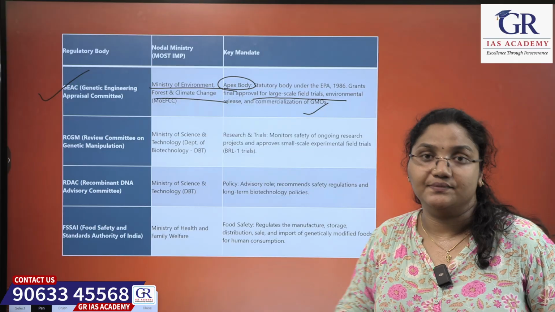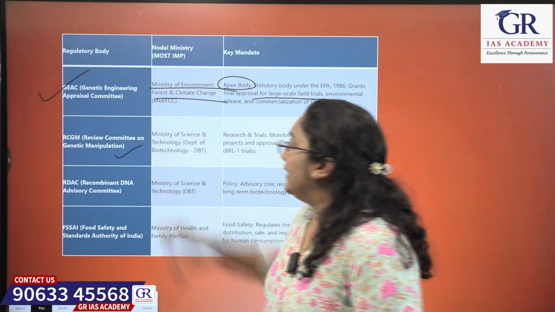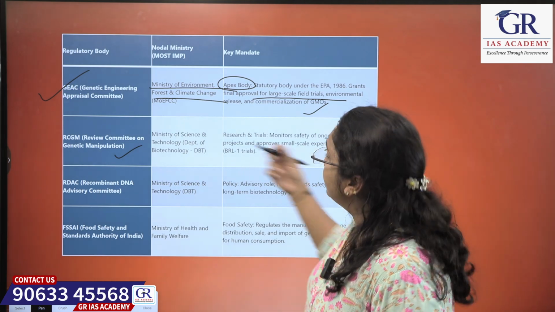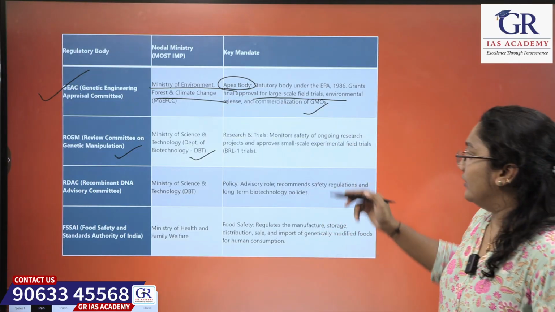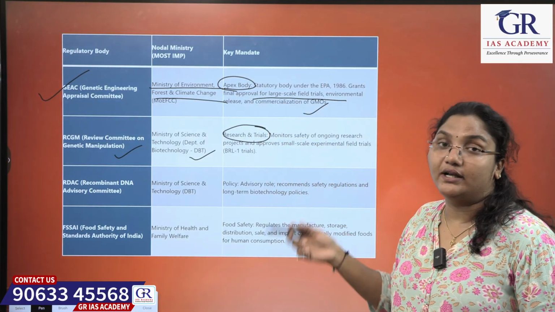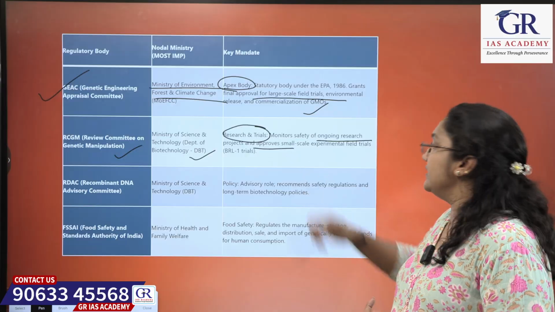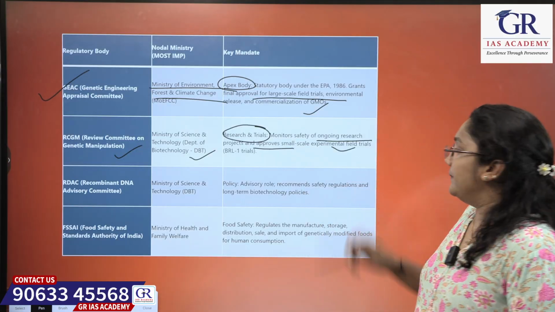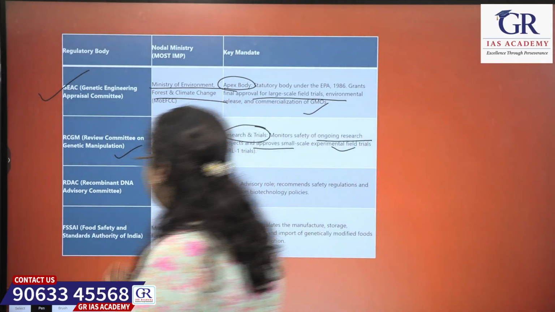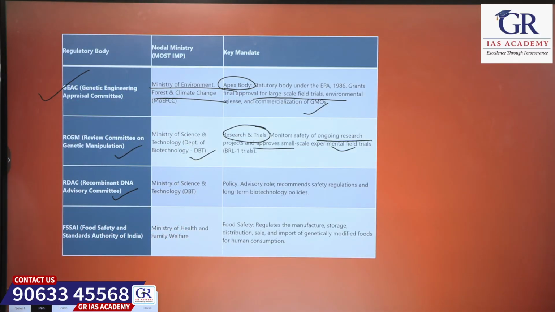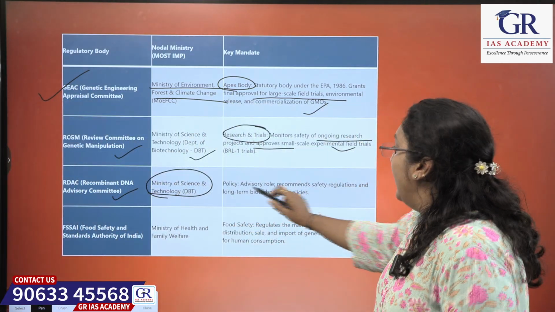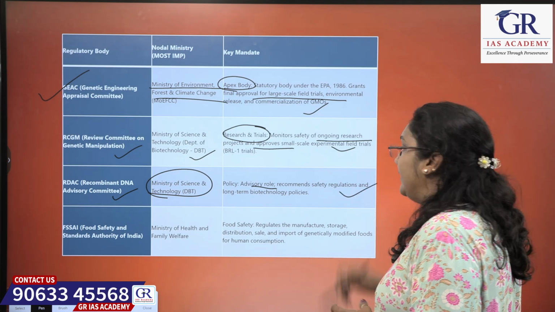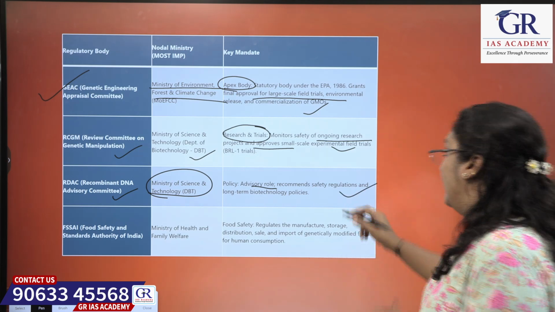Next is the Review Committee on Genetic Manipulation, which comes under the Ministry of Science and Technology and the Department of Biotechnology. Its key mandate is research and trials, which monitors safety of ongoing research projects and approves small scale experimental field trials. The next is the Recombinant DNA Advisory Committee, for which the Ministry of Science and Technology is the nodal agency. Its key mandate is an advisory role, recommending safety regulations and long-term biotechnology policies.